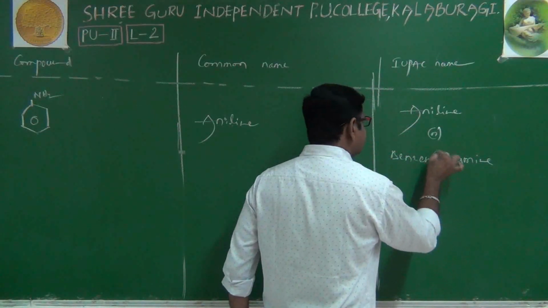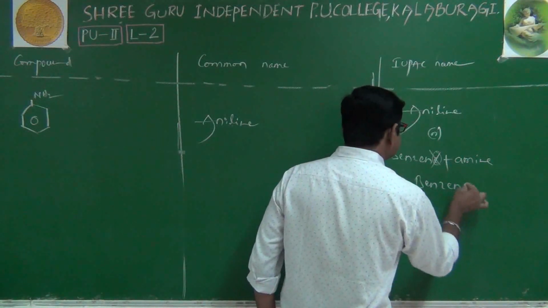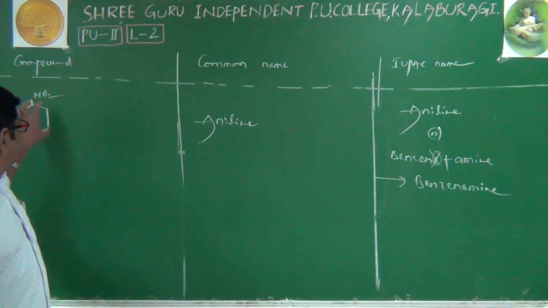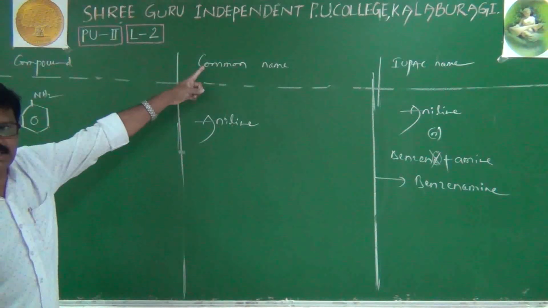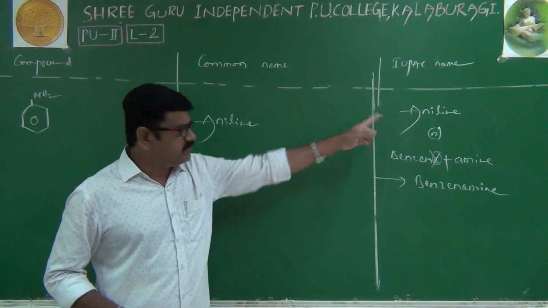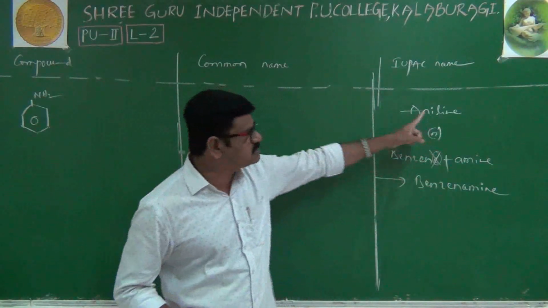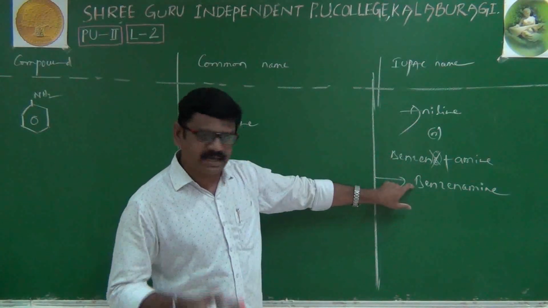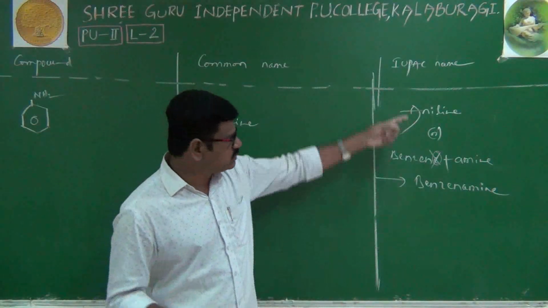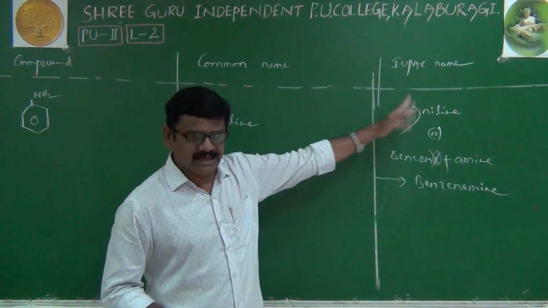Here also the last letter E is removed when we substitute amine, giving benzenamine. In the common system we always call it aniline. In the IUPAC system, we can call it either aniline or benzenamine, it doesn't matter, but in most cases we use aniline only.